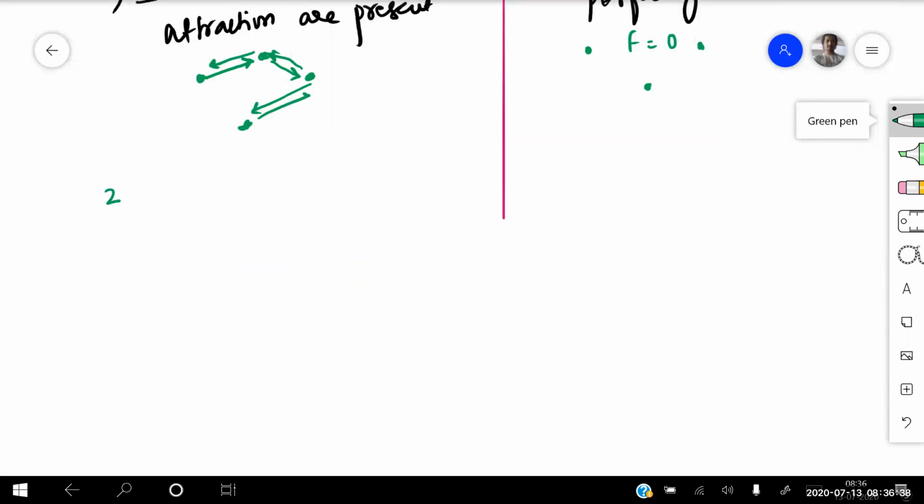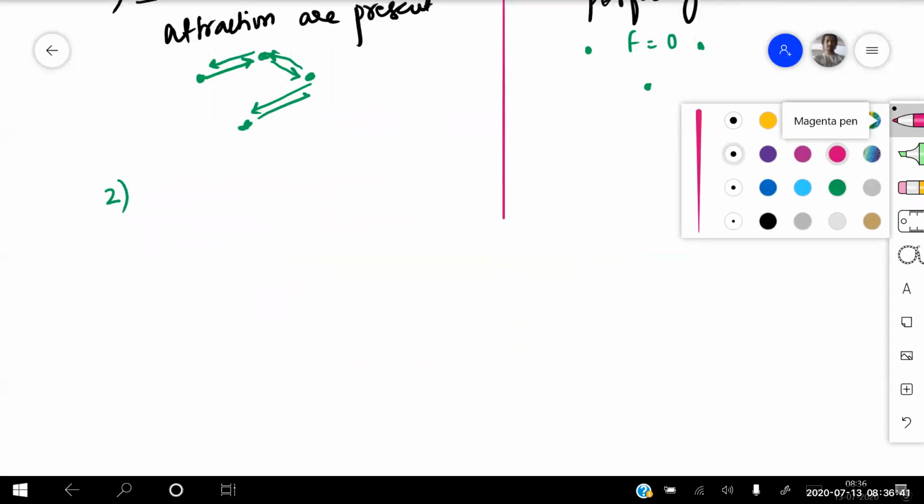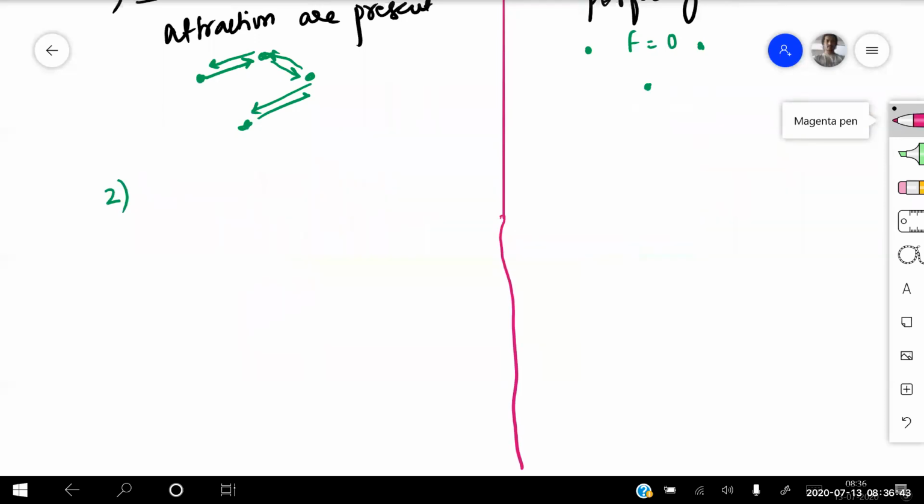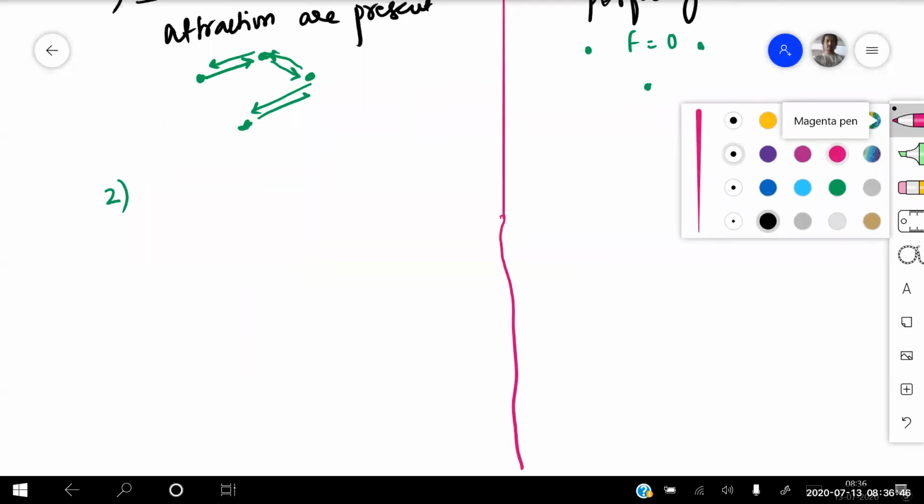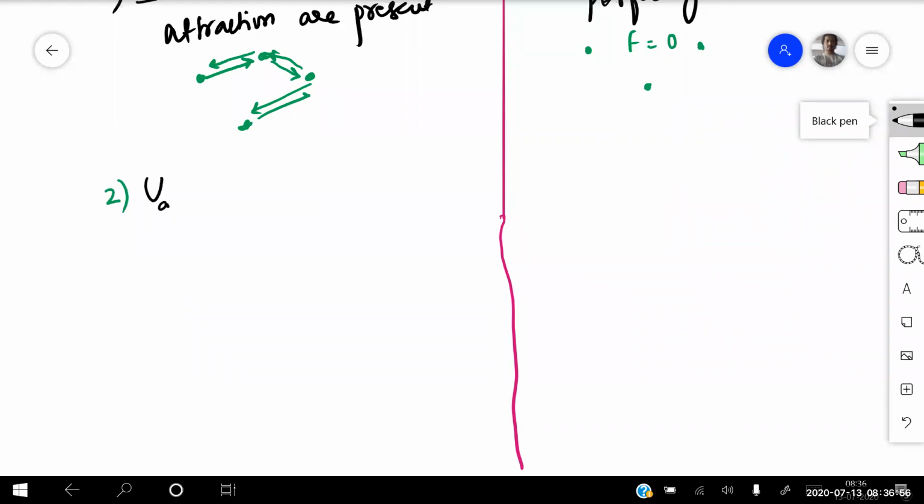The same way, the second point, if I am writing right now here: the internal energy of your gas will be the sum of your potential energy plus your kinetic energy. U of gas is the total internal energy of the gas, equal to potential energy of the gas plus internal kinetic energy of the gas. U is known as your what? Internal energy.